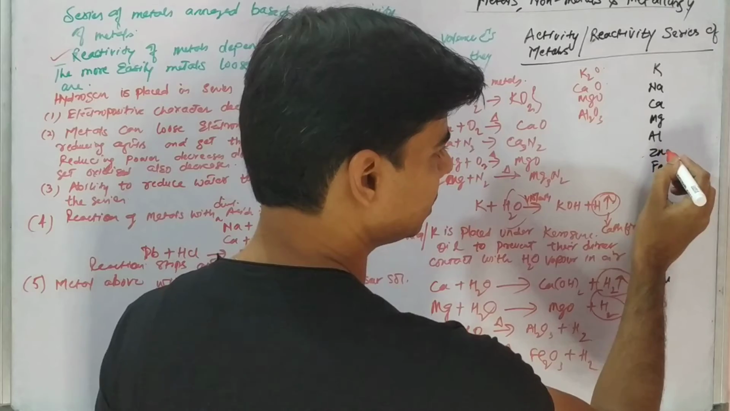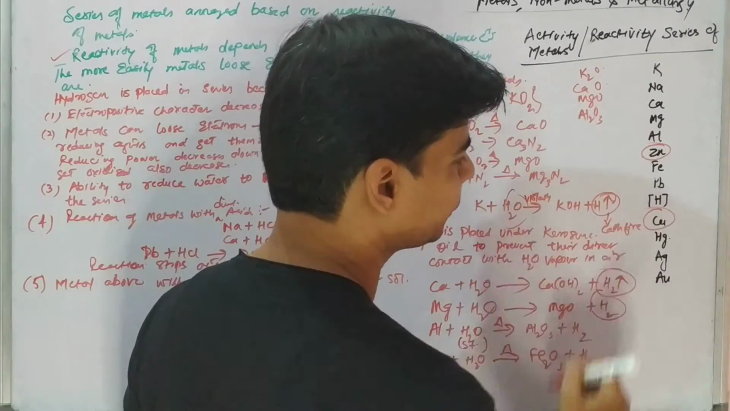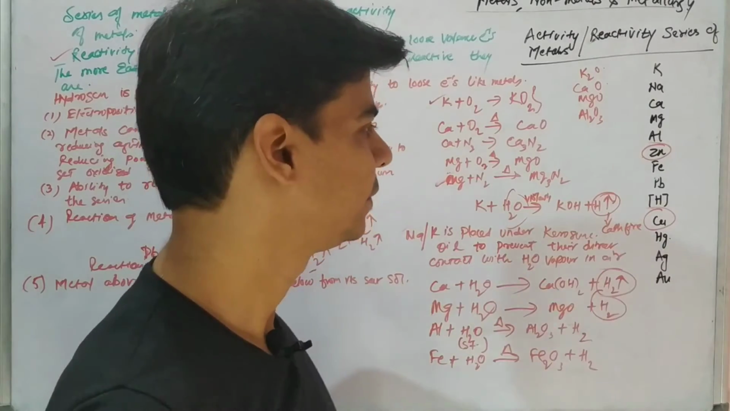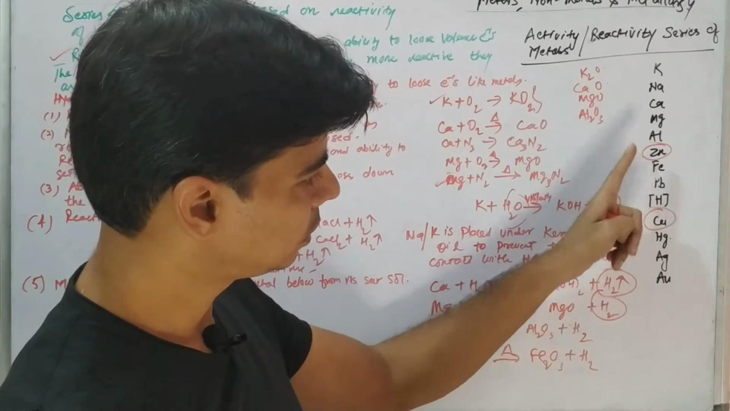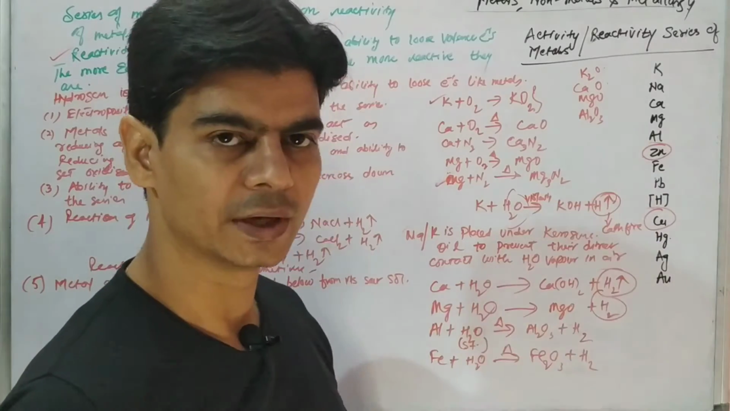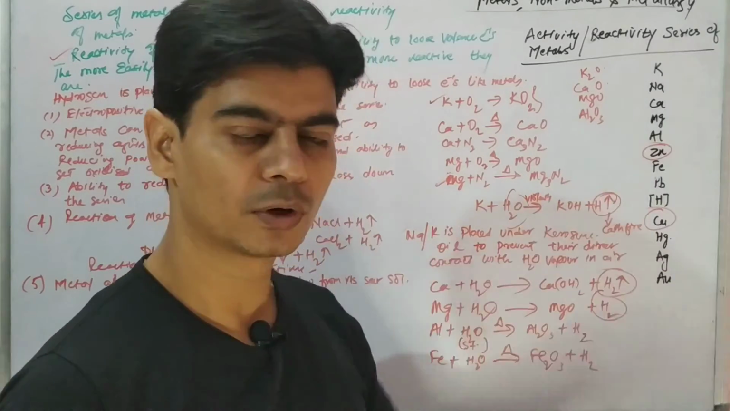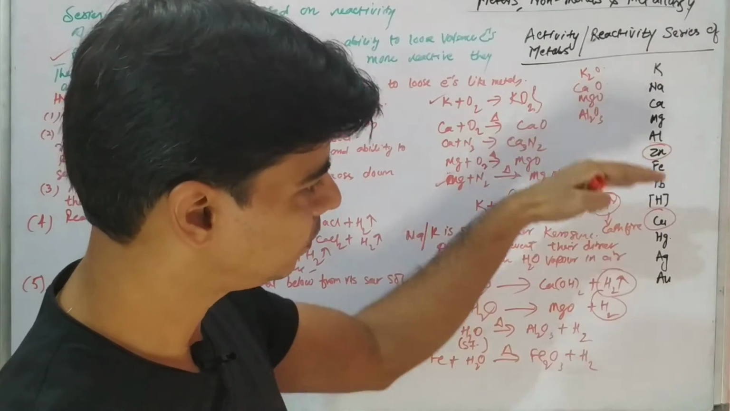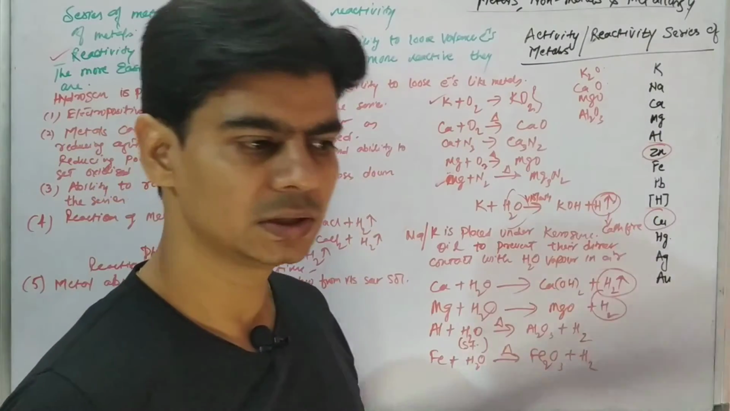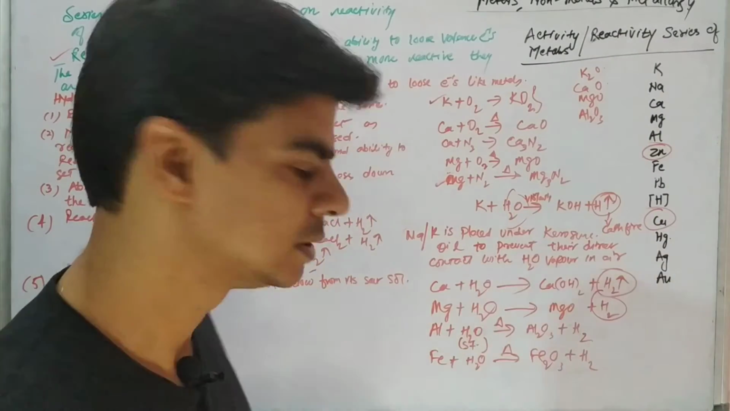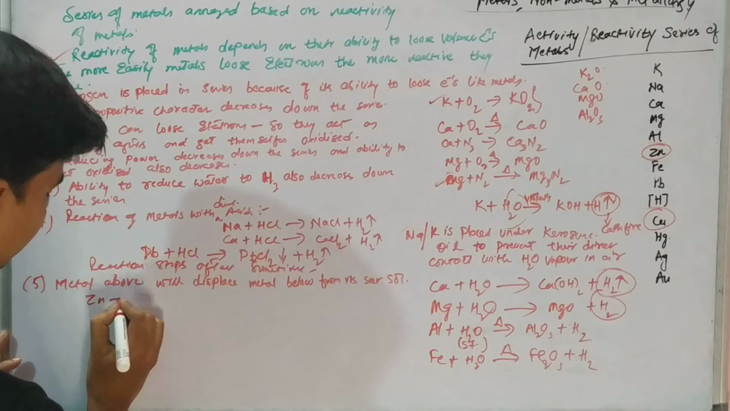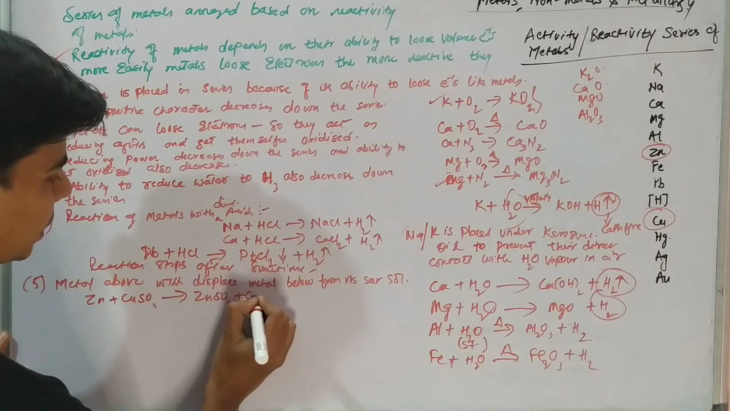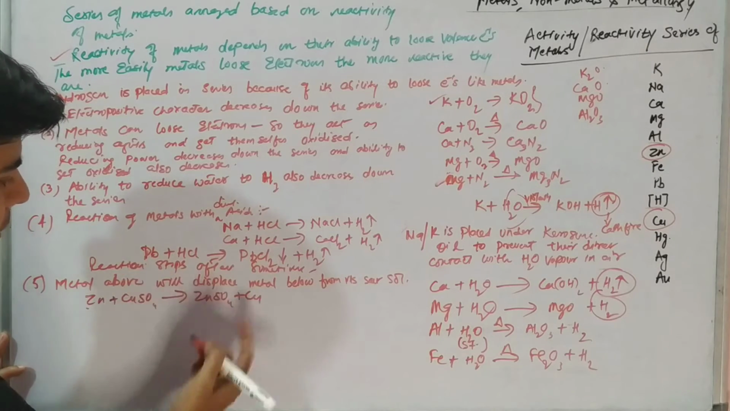For example, the zinc metal is above copper, right? So zinc will displace copper from the salt solution of copper sulfate. That is, if we react zinc with copper sulfate, the zinc will displace copper from copper sulfate. What we're trying to prove is that the metal which is above in the series will displace the metal which is below in the series, right? So zinc will react with copper sulfate, forming zinc sulfate plus copper. So zinc has displaced copper from copper sulfate solution.